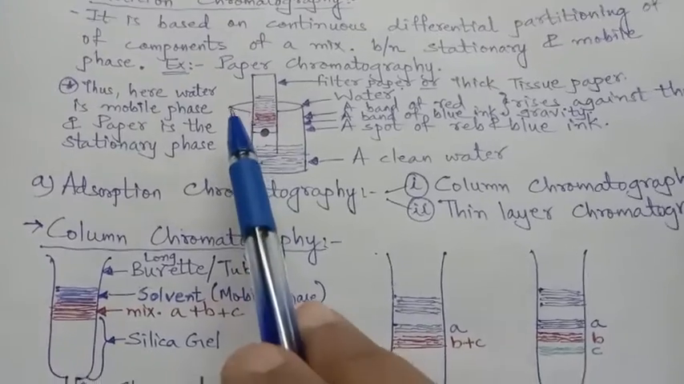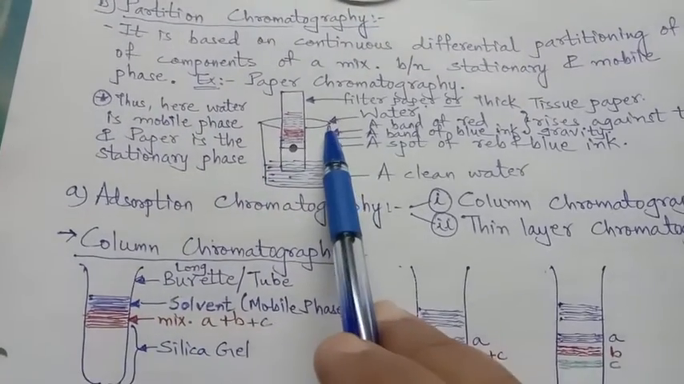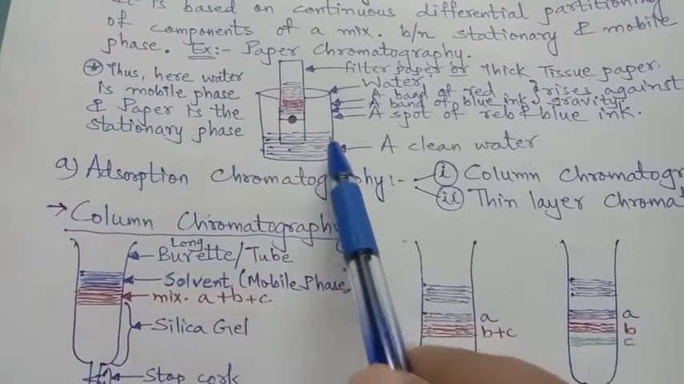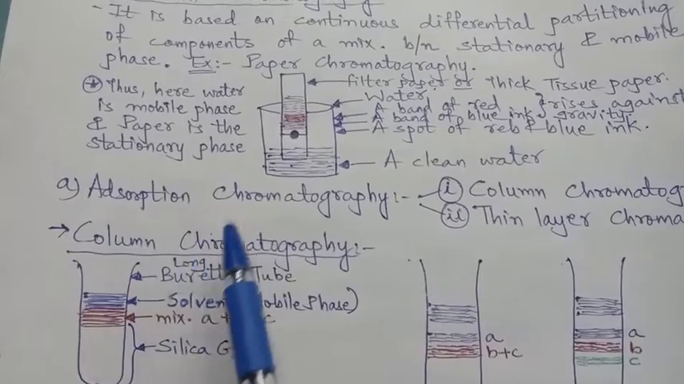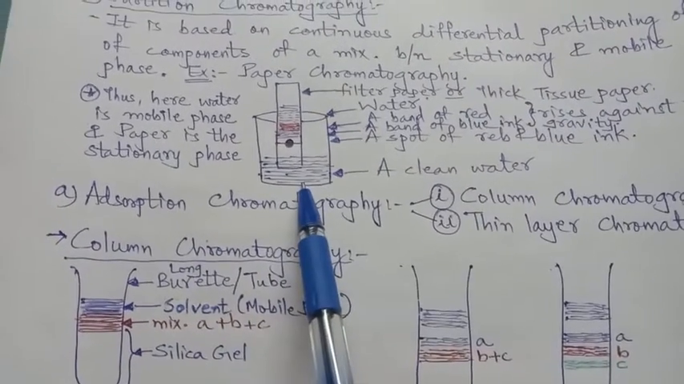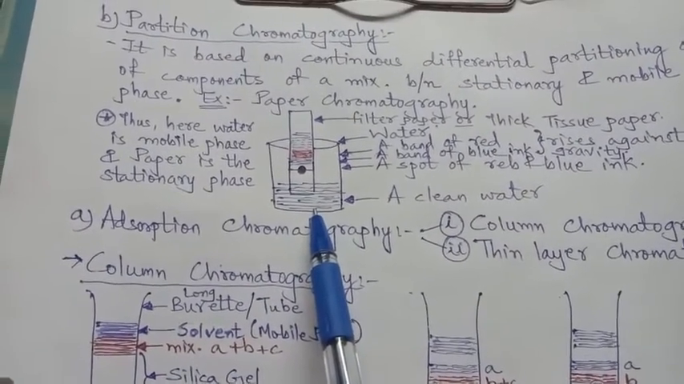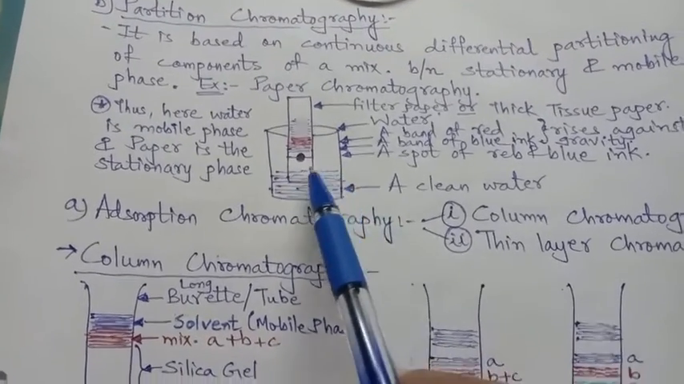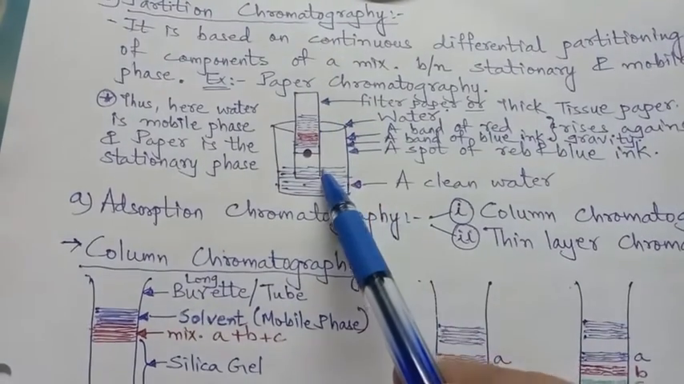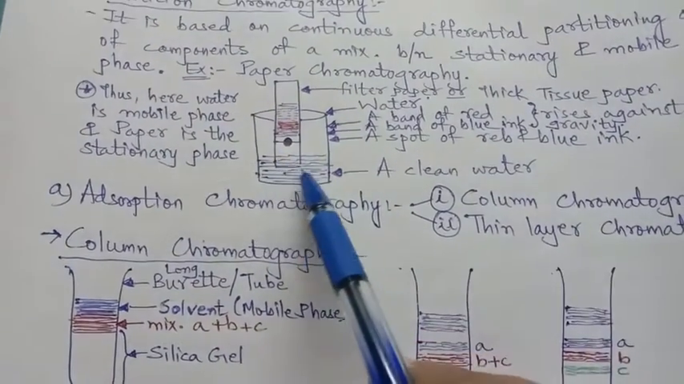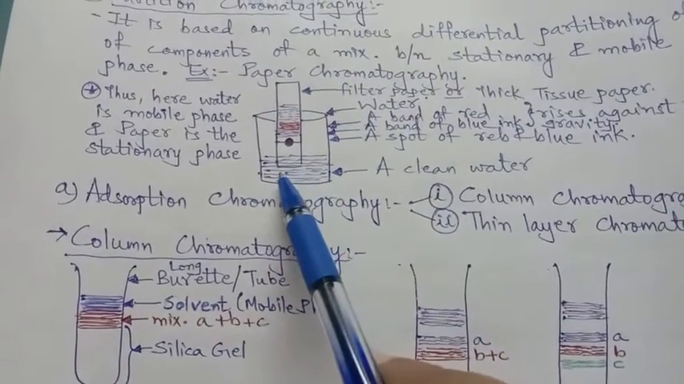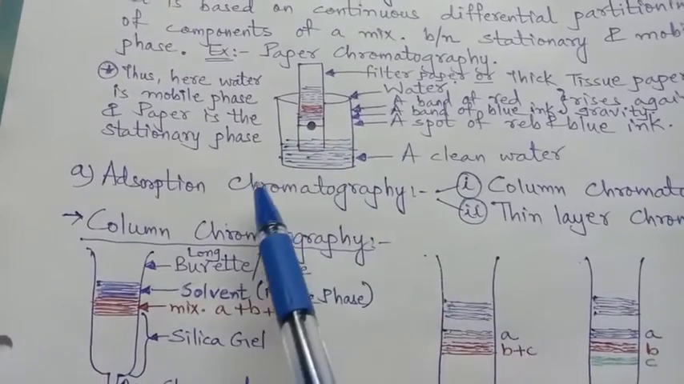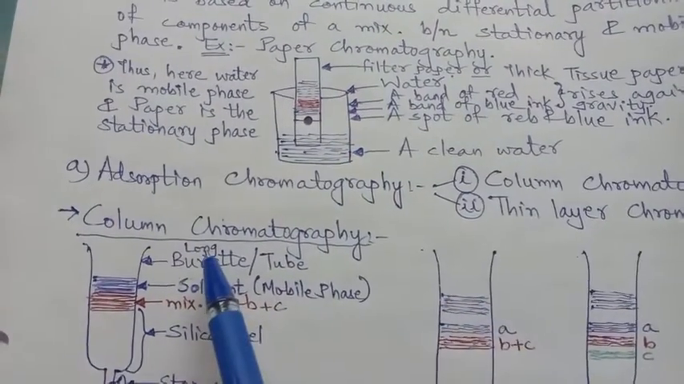Partition takes place. We will have to take one beaker or a special glass chamber in which clean water is filled up. This is the general idea of paper chromatography, right? So which will help us to know what actually happens, in which a plastic or wooden slit has to be taken on which a filter paper or a thick tissue paper is tied up so it can remain straight.